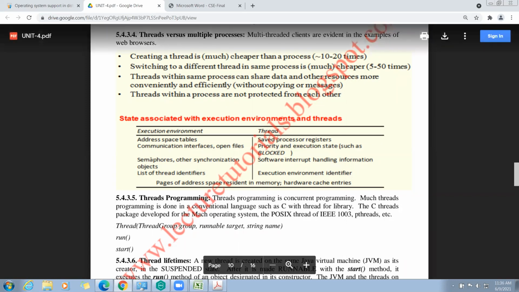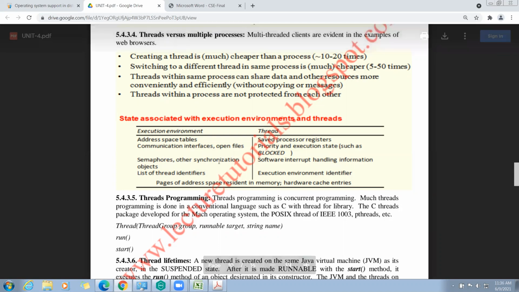Next, semaphores and other synchronization objects. The thread handles software interrupts. The last one is the list of thread identifiers. That means this table represents the execution environment and how threads will be created for that respective execution environment.